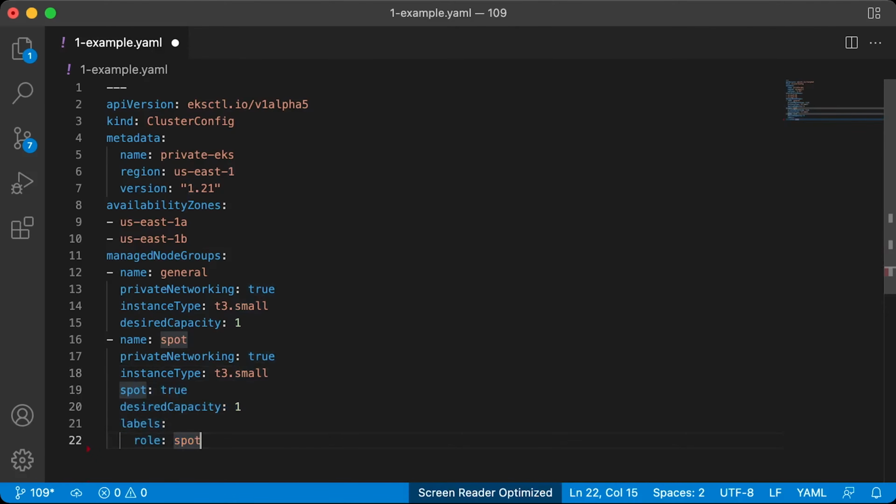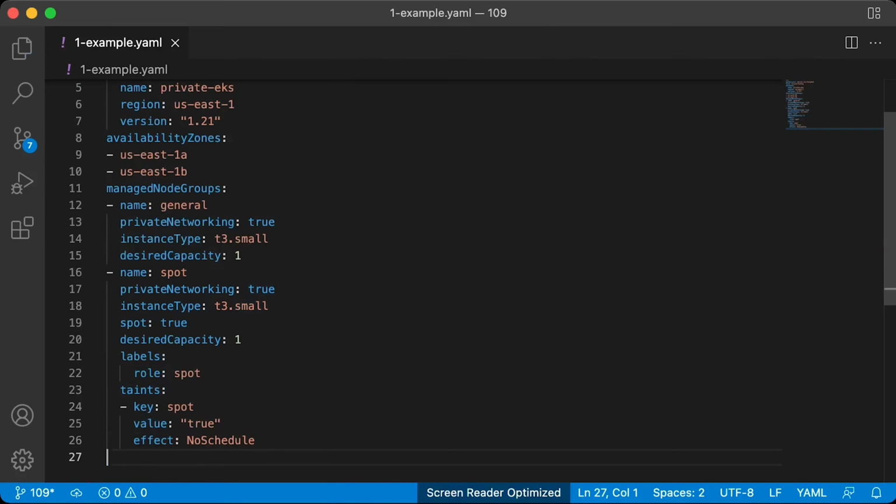eksctl allows you to set labels on each node in case you want to use node selector or node affinity. You can use built-in labels as well to differentiate between instance groups. Most importantly, you need to set taints on these nodes to avoid accidental scheduling. Unless your pod explicitly tolerates those taints, it's not going to be scheduled there.